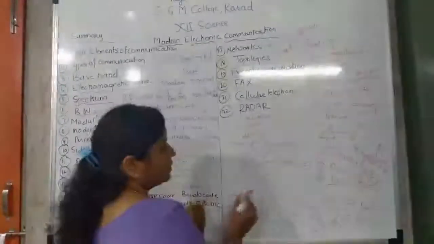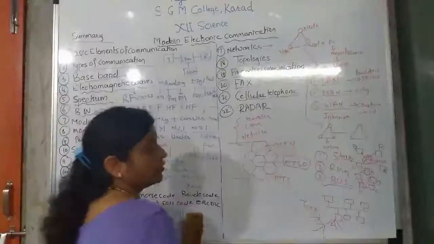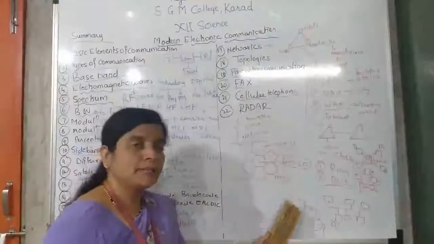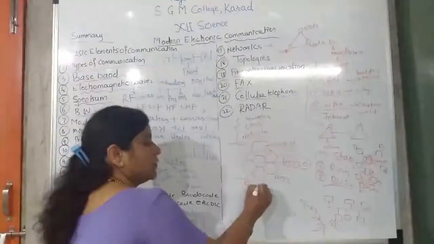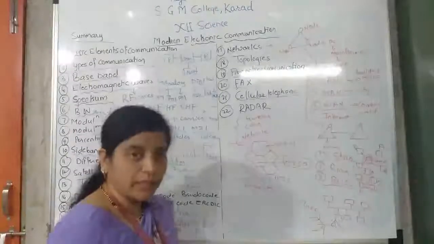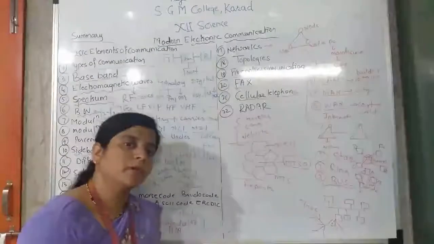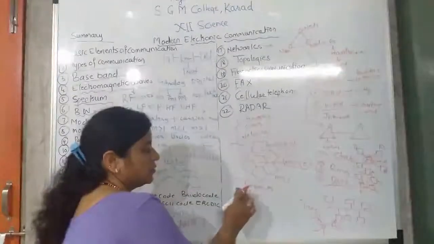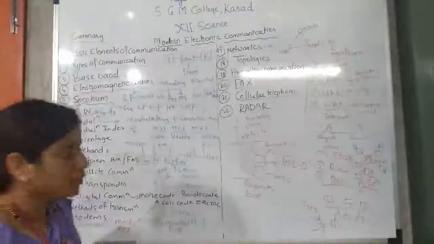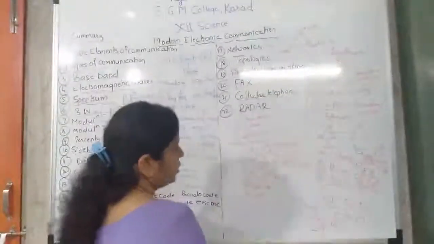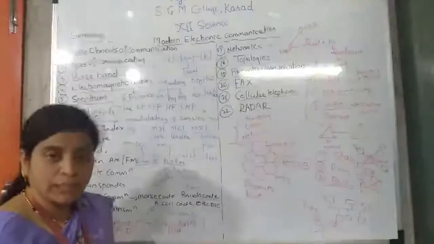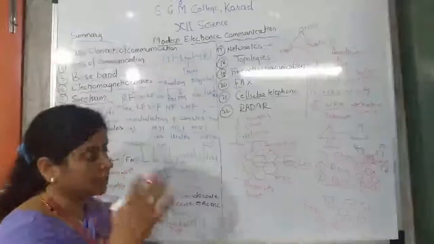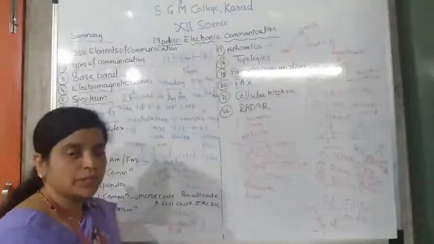In old days, what happened? The MTA signal was there, mobile telephone switching signal was there. In the MTA system, only one repeater was there. Repeater means what? If the signal becomes weak, say you want to send the signal from Earth to satellite, the repeater boosts the signal. For boosting, what does it do? It detects the signal, amplifies the signal and sends it. It removes the attenuation from that signal.